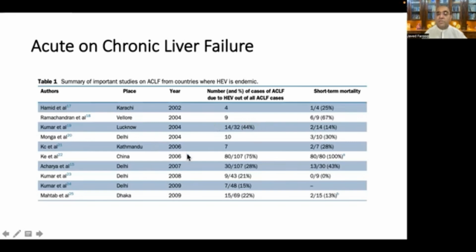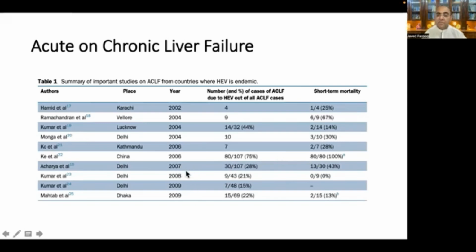Then in 2006, important studies were published from Kathmandu and China, and the mortality was 28%, and even 100% from China. All 80 patients out of 107, that is 75%, were because of acute hepatitis E, and all these patients died. So very, very huge mortality.